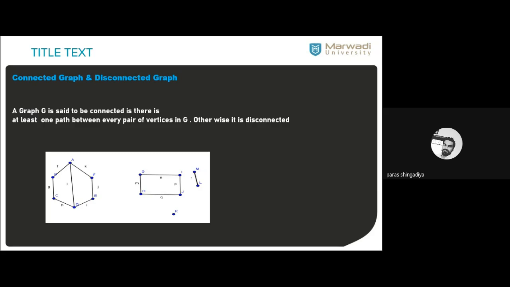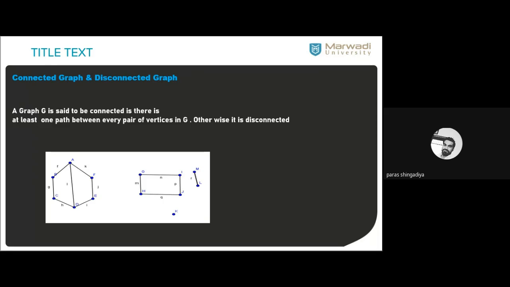If 2 places are connected by some network, okay, any network, you can consider a rail network, road network, flight network, or communication network, any network between the 2 places. If it is defined, then it is called a connected graph, a connected situation. If it is not defined, then it is called a disconnected graph. Okay, simply you can consider it this way. So a graph is said to be connected if there is at least one path between every pair of vertices. If there is at least one path, one connection, then we can say it is a connected graph. If there is no such connection, then it is called a disconnected graph.